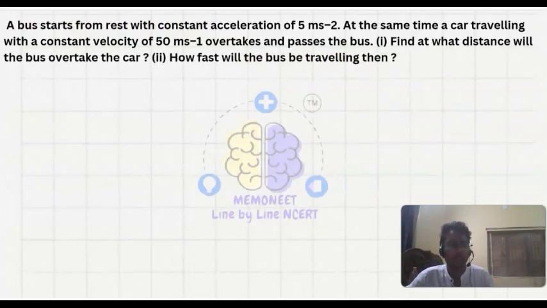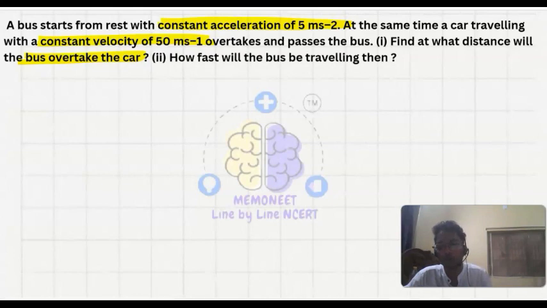Here let's see another question. A bus starts from rest with constant acceleration 5 meter per second square. At the same time a car traveling with constant velocity of 50 meter per second overtakes and passes the bus. At what distance will the bus overtake the car, and how fast will the bus be traveling then?